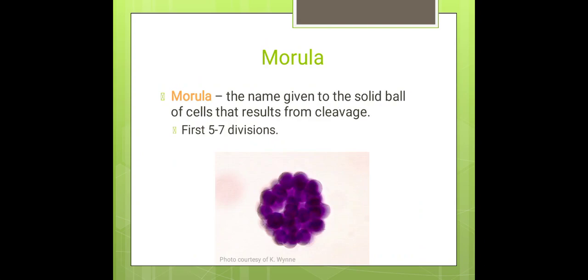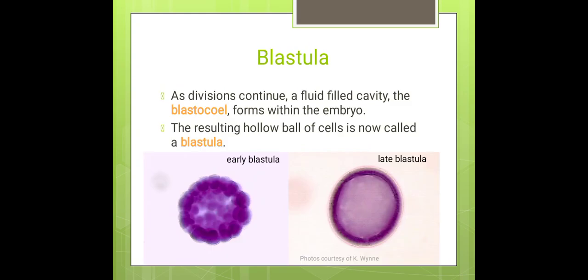After cleavage, it will enter into the morula. It is a solid ball-like structure, so it is called a morula. It is a bunch of cells resulting from the cleavage, the first 5 to 7 divisions. After that, it will enter into the morula stage. Next to the morula stage comes the blastula.